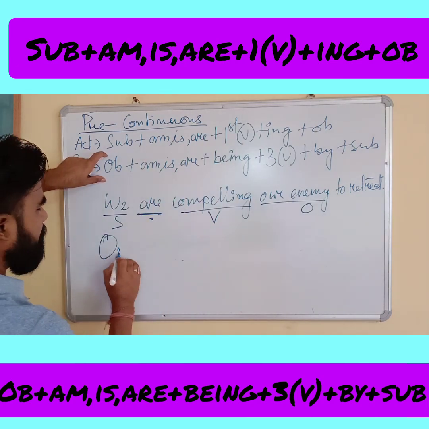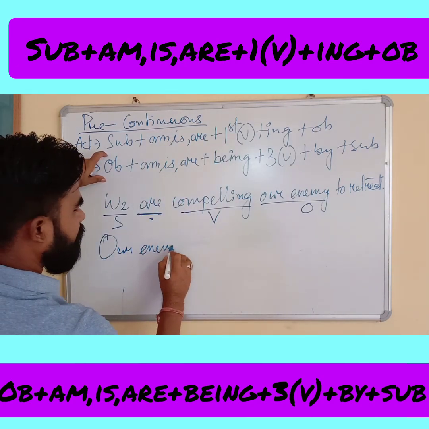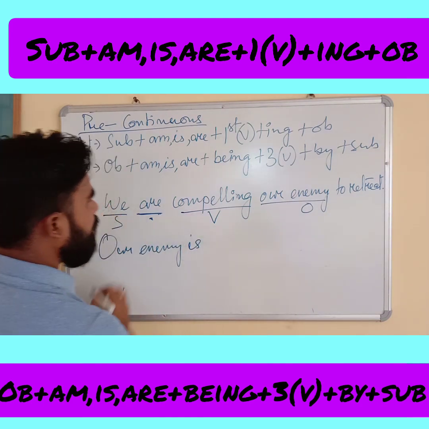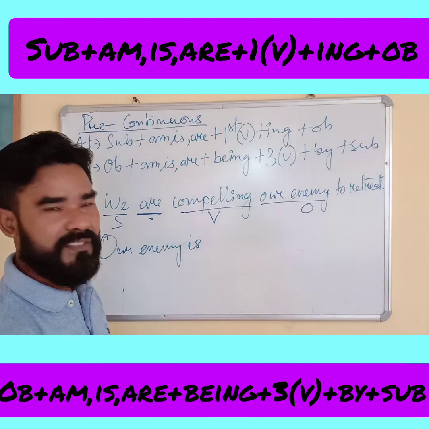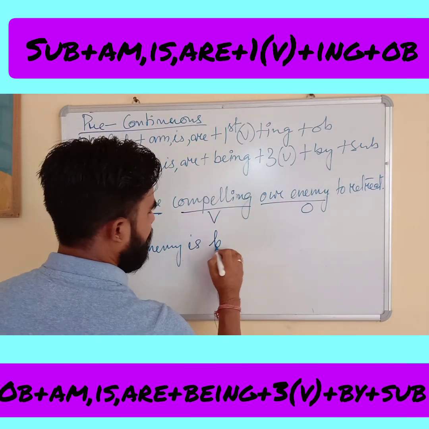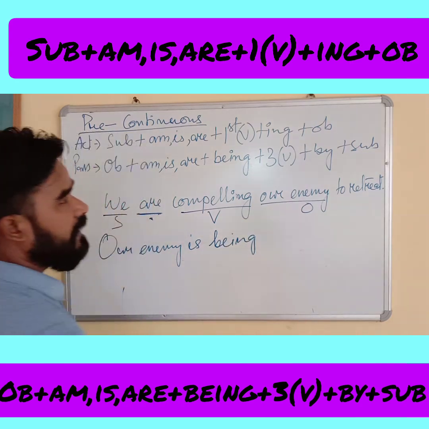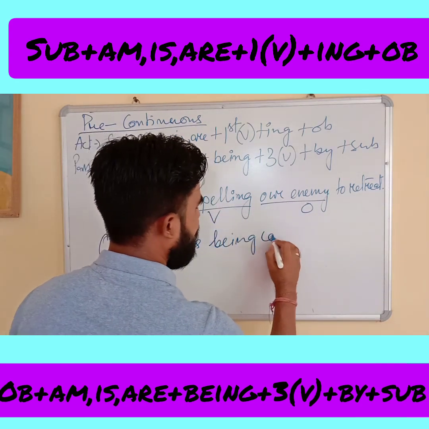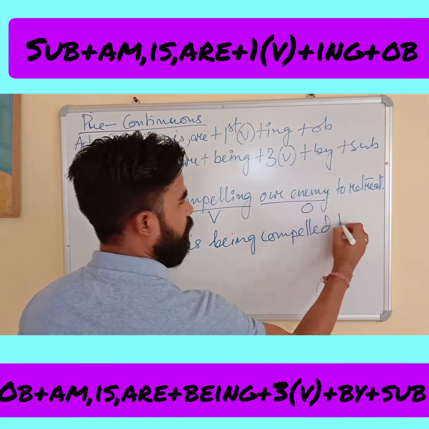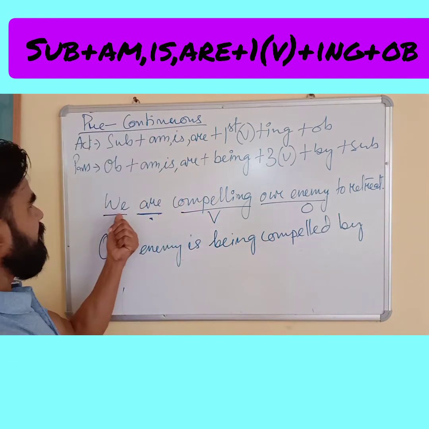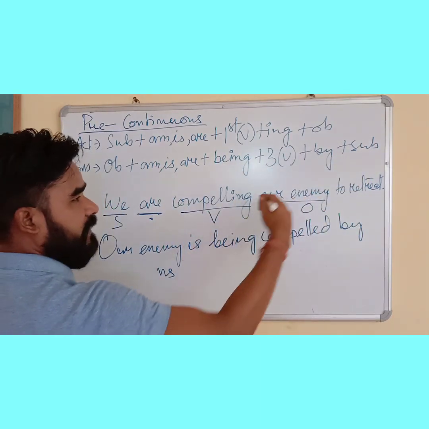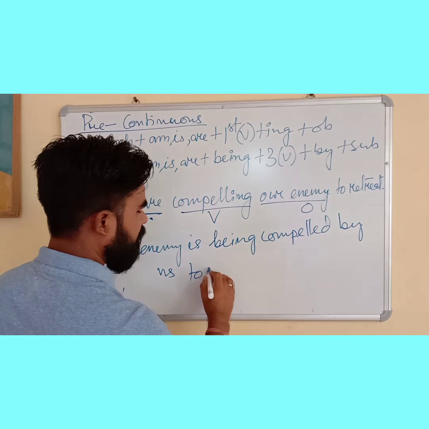Now the passive formation. Object, our enemy. Then am/is/are. Very simple here, it is "is", since our enemy is singular. Then continuous passive, being, then the third form of verb, compelled, C-O-M-P-E-L-L-E-D, now by, then subject, and then the remaining extension, to retreat.